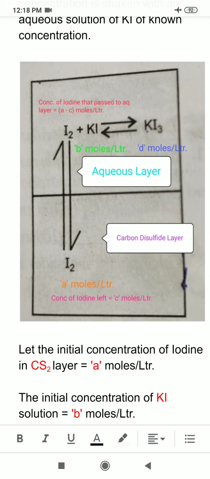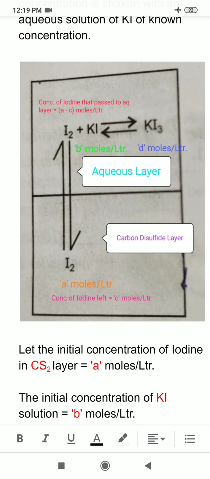Now please note here that when we initially took the concentration of iodine in the organic layer, that was A. When some of it transferred to the aqueous phase, what remained there is C. So this means how much free iodine went into the aqueous phase? I can say that if A was taken initially and C is left, then A minus C went into the aqueous phase. So I can see that concentration of iodine that passed to aqueous layer is equal to A minus C moles per liter. I have shown this in red.